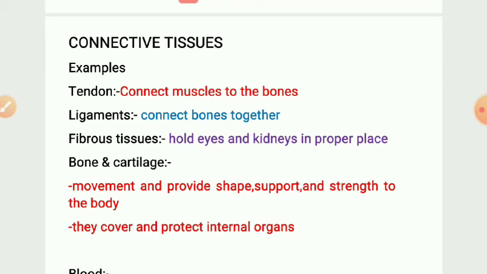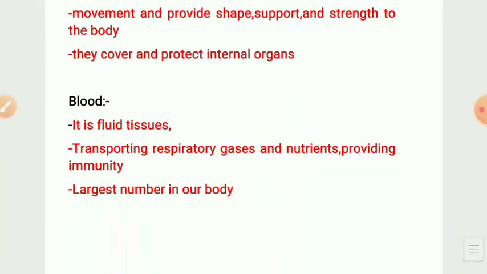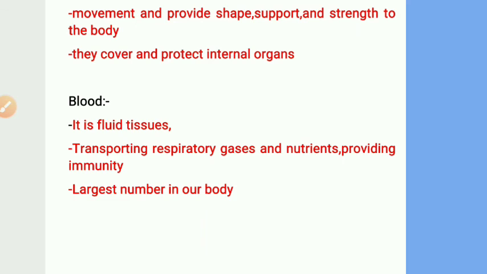So what is the role of bone and cartilage in our body? Movement, and they provide shape, support, and strength to the body. They cover and protect internal organs like the heart, brain, etc. What is blood? It is a fluid connective tissue which transports respiratory gases like oxygen and carbon dioxide, and nutrients, and provides immunity. So which is the largest in number in the body? Connective tissue is the largest in number in our body.